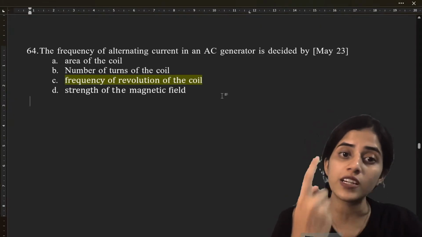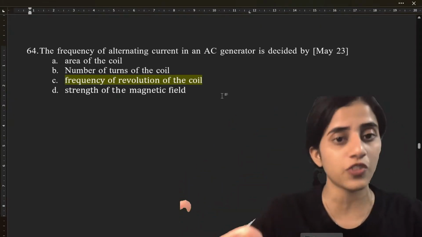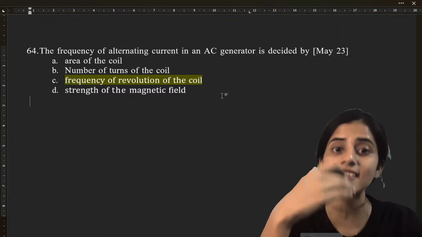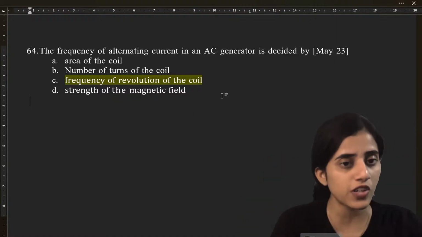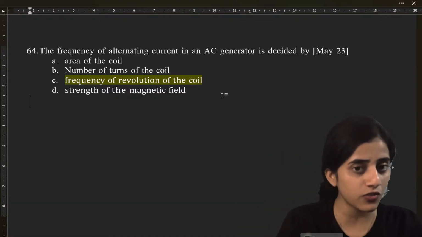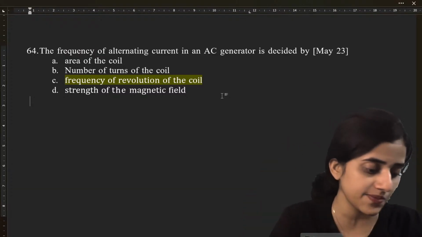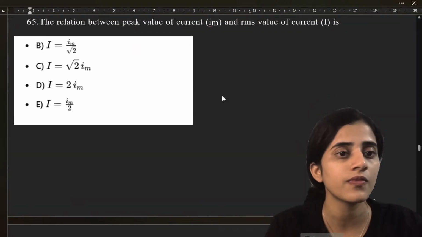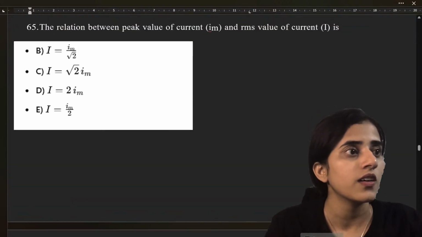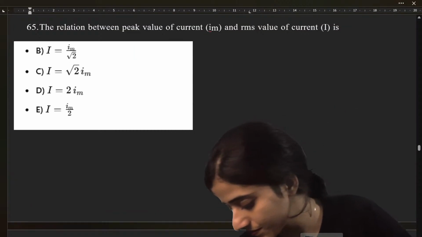See, the number of turns will increase the amount of current, not the frequency. It will increase the amount. If you increase the number of turns or the strength of the magnetic field, the current will increase. Okay, but here the question is frequency. Okay?